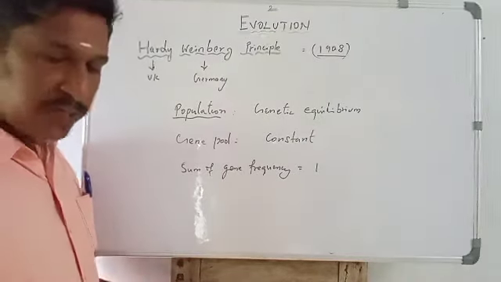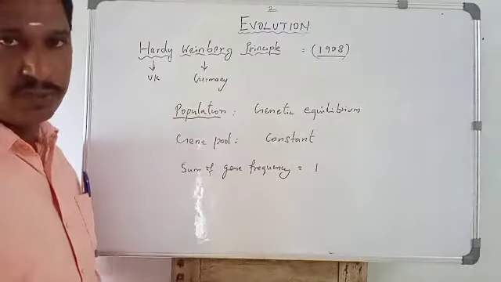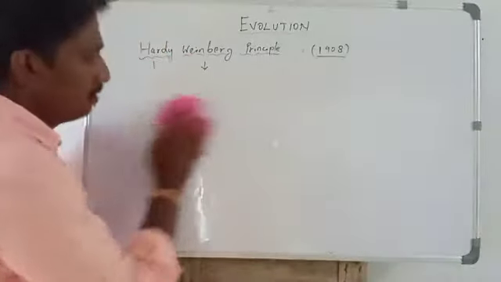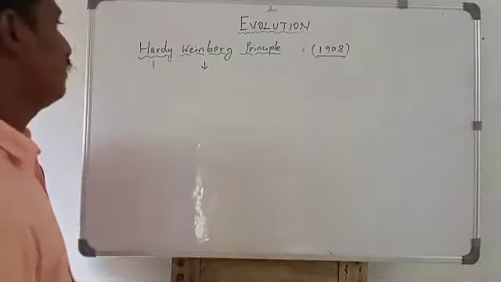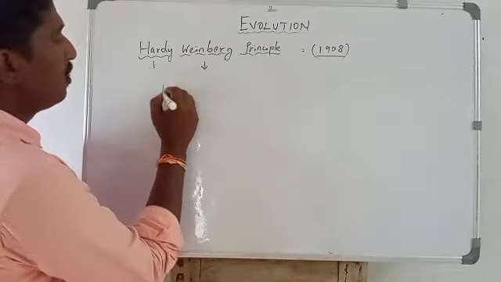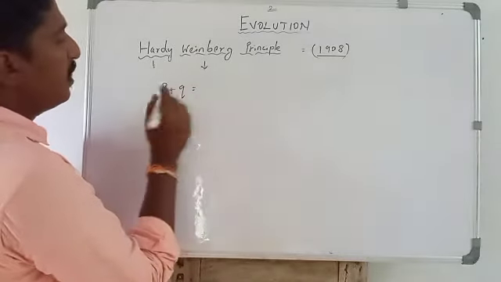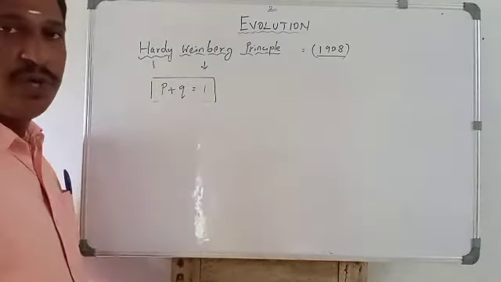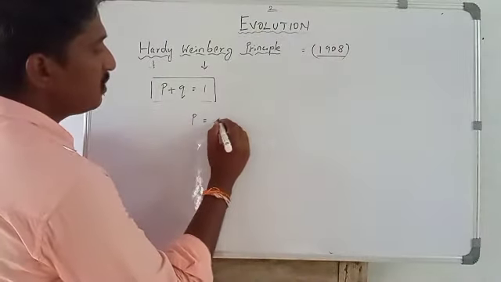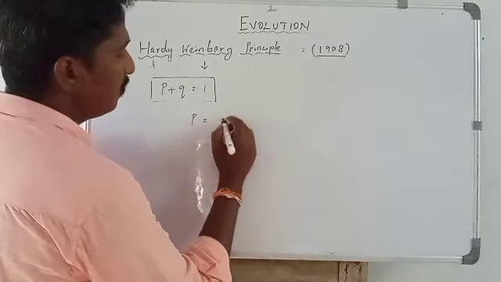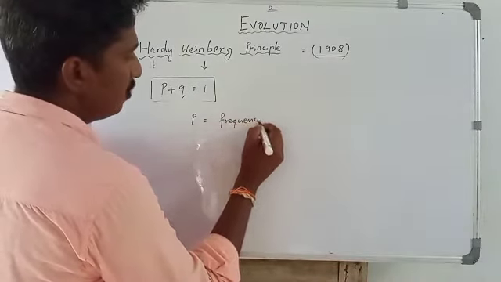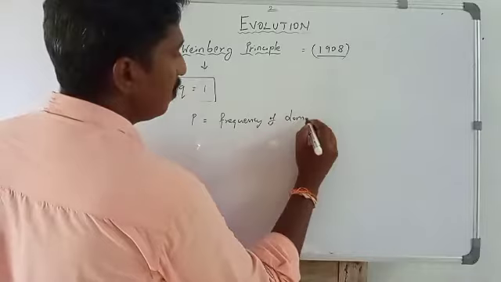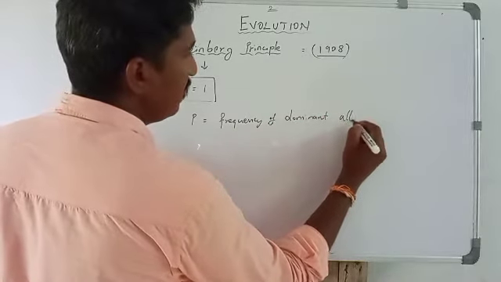It is also explained by a mathematical method. In the mathematical calculation, the sum of gene frequencies is equal to 1. So the formula is p plus q equals 1. P is the frequency of the dominant allele.